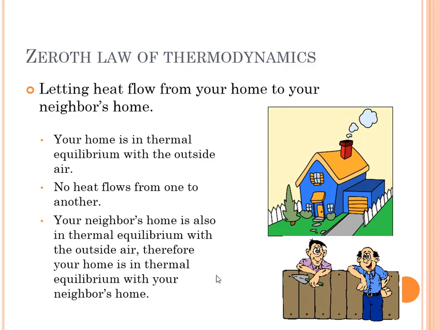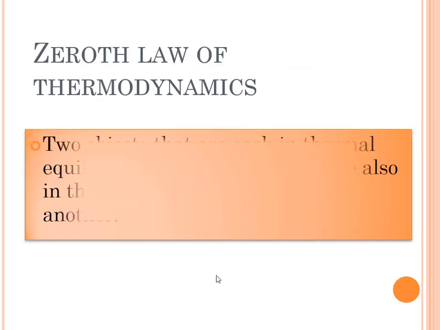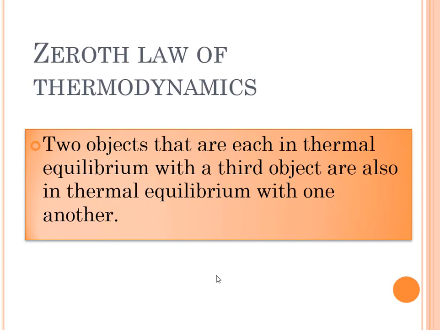If they are in thermal equilibrium, they are at the same temperature, so you cannot let the heat flow from your home to your neighbor's home, since no heat will flow if the systems are in thermal equilibrium, or if they have the same temperature. Take note that heat or thermal energy can only be transferred from a system with higher temperature to a system with lower temperature.